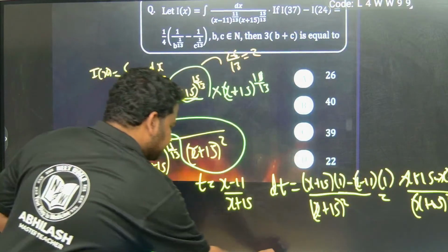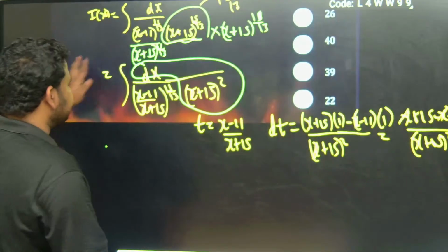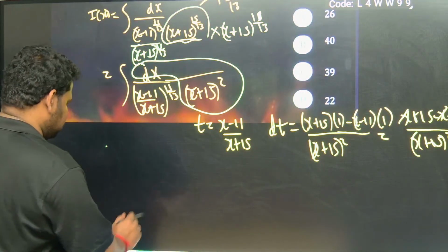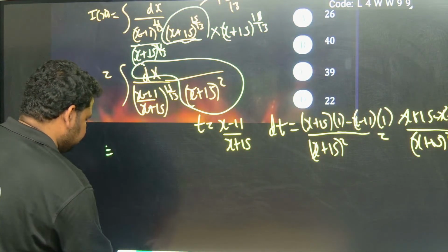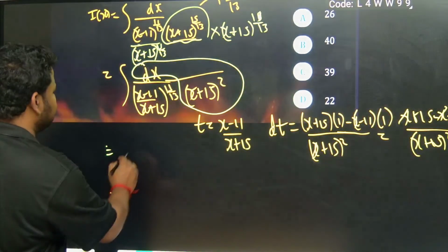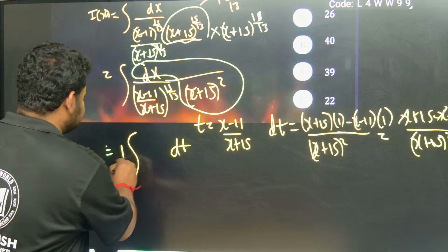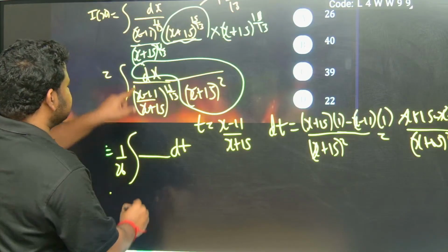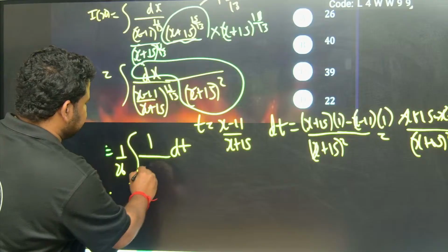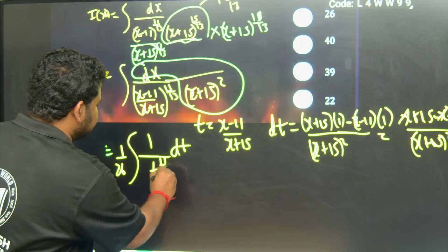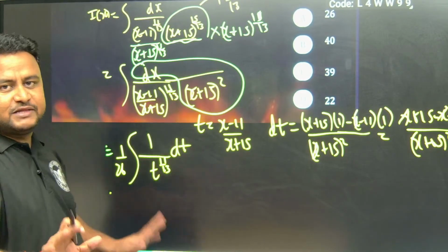Now the next step: my entire integrand has transformed into this. So this will become equal to dt by 26 into t to the power of minus 11 by 13 dt.